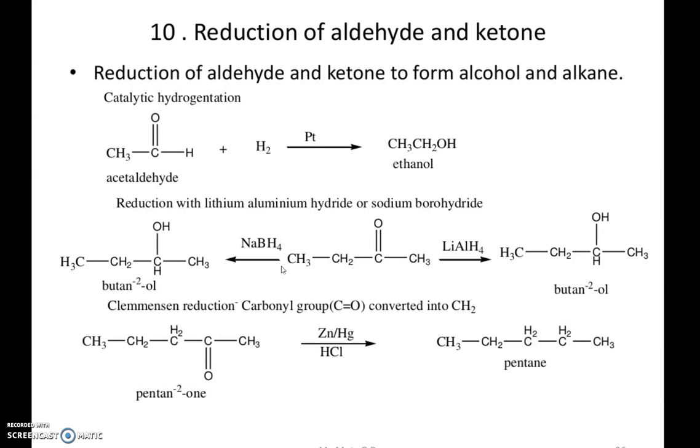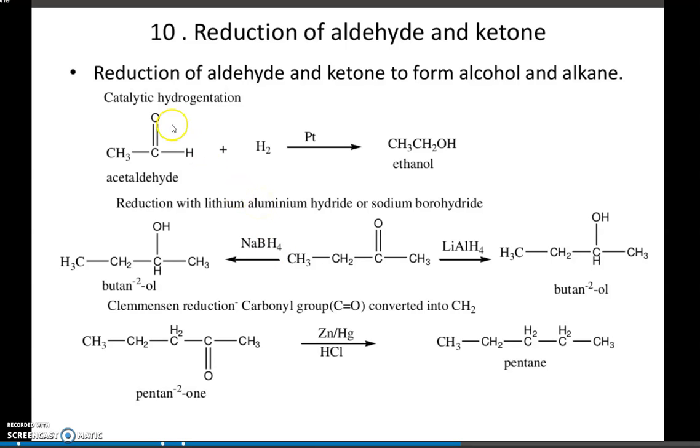Then reduction of aldehyde and ketone. We have studied the oxidation of alcohol, so this is the reverse reaction of oxidation of alcohol. Removal of hydrogen is oxidation, and removal of oxygen is reduction, and adding of hydrogen is reduction. All this we discussed in the alcohol chapter, but once again we can discuss reduction of aldehyde and ketone to form alcohol or alkane. That is by different methods.